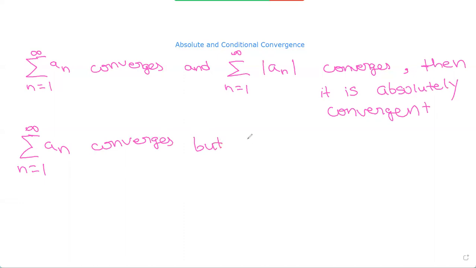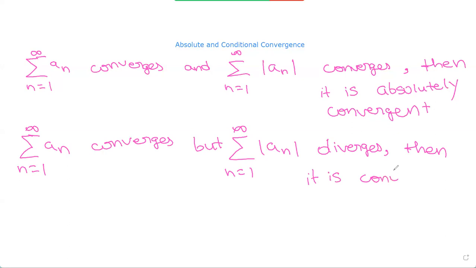And when the sum from n equals 1 to infinity of an converges, but the sum from n equals 1 to infinity of the absolute value of an diverges, then it is conditionally convergent.